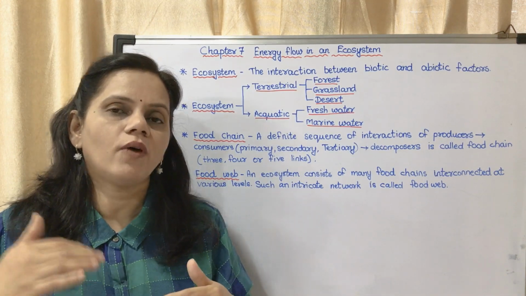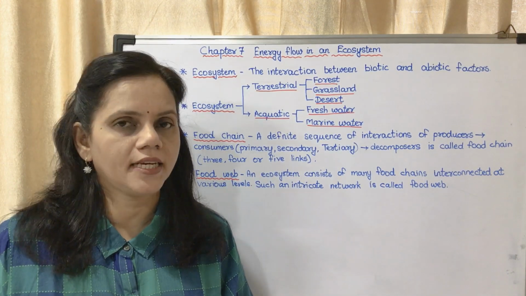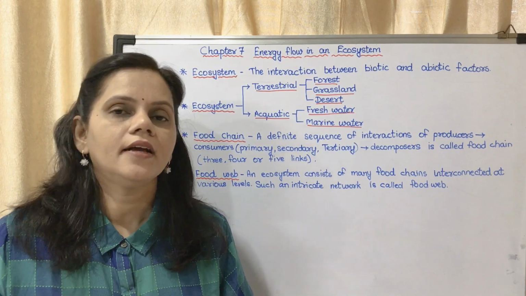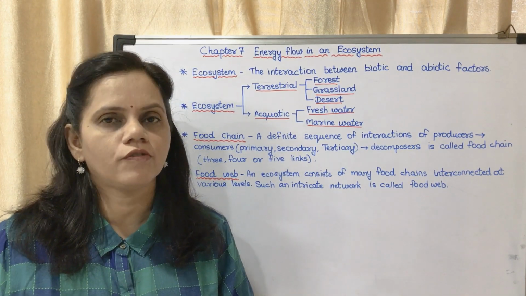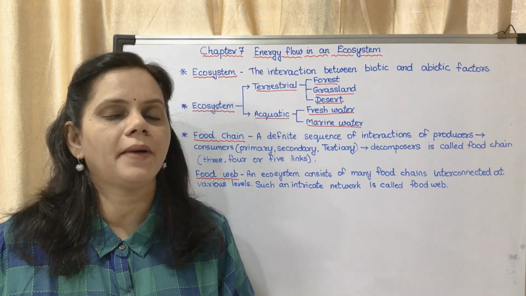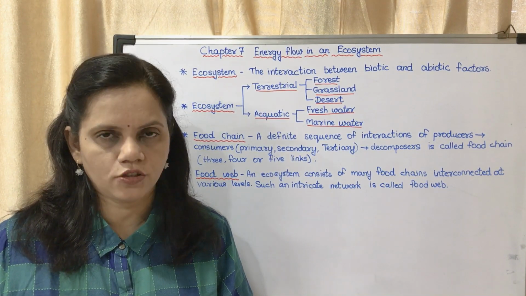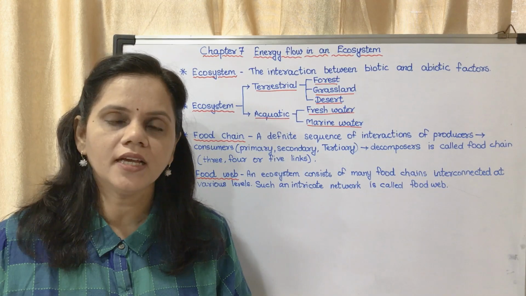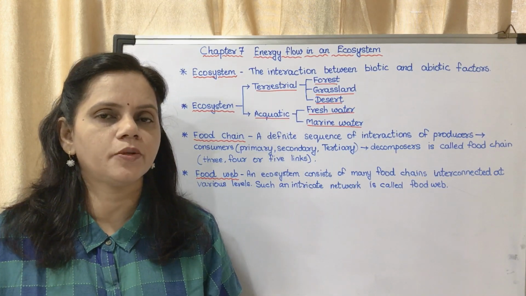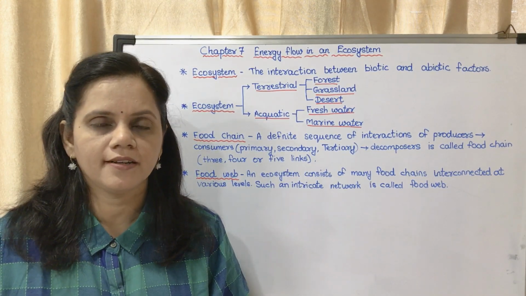Because if one of the secondary consumers increases in number, then it will eat more and more food and it will cause imbalance in the ecosystem. So this balance has to be maintained. Now you may mark this much in your textbook. We will move on to the next topic.